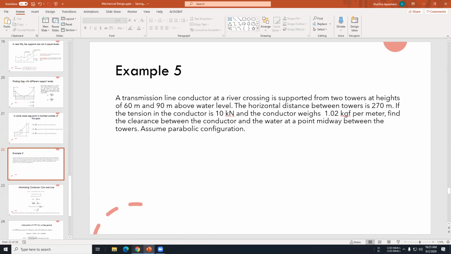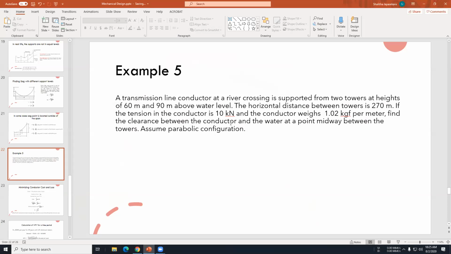Okay, I will write down the points you need to know. In the example, the shorter tower has a height of 60 meters, and the longer tower has a height of 90 meters, and the span is 270 meters.